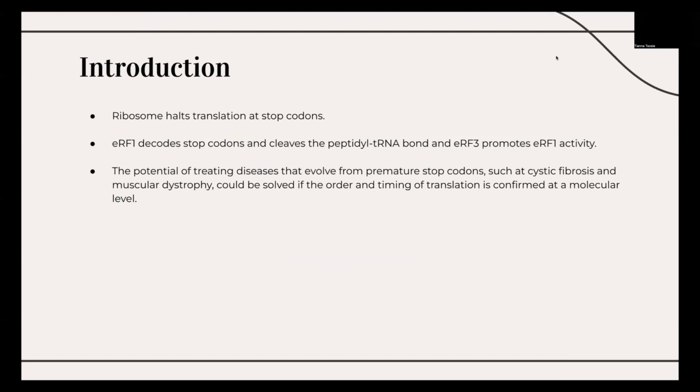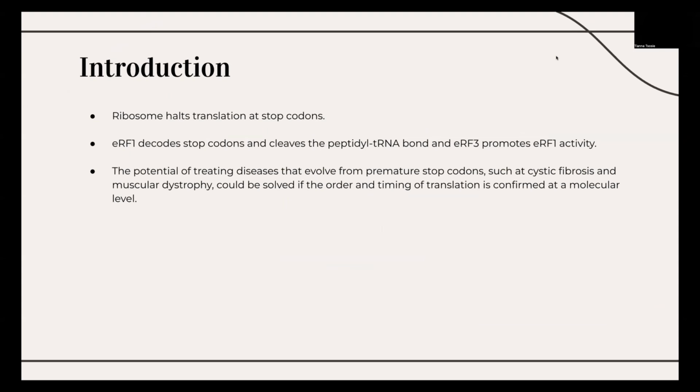Translation termination is a critical process in protein synthesis. Ribosomes stop translation at the stop codon and release the polypeptide. The key players in this process are ERF1, eukaryotic release factor 1, which decodes the stop codon and cleaves the peptidyl tRNA bond, and ERF3, eukaryotic release factor 3. ERF3 enhances ERF1's function through GTP hydrolysis.